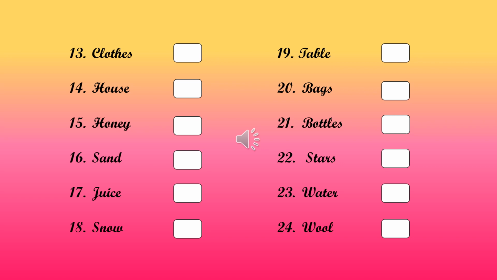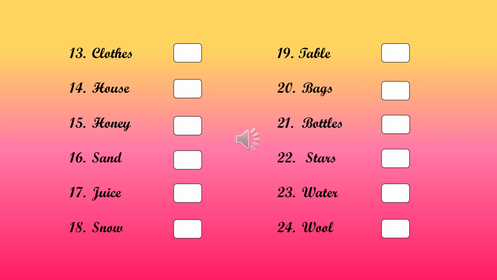So again I'm revising the concept: countable and uncountable. Countable means noun which you can count. Person, place and animal, these 3 things and some things you can count. But there are some things which you cannot count.